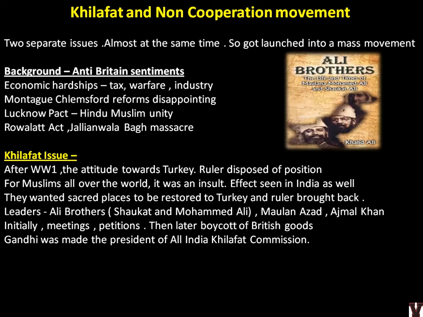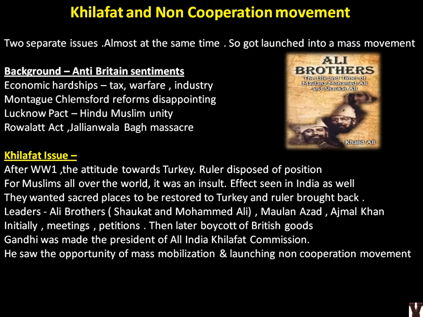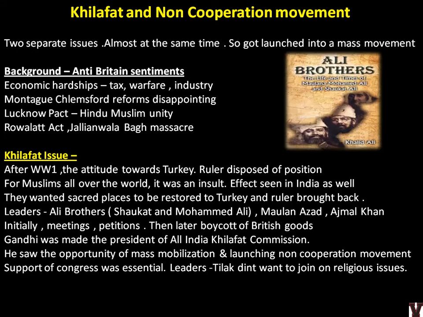So remember this fact, because if UPSC puts a statement like 'Gandhi was the president of All India Khilafat', we would think no, he did not join any group or become president of any group. But you should know he was indeed made the president of All India Khilafat Commission. It is a true statement. He saw the opportunity of mass mobilization and launching the non-cooperation movement. Support of Congress was essential.